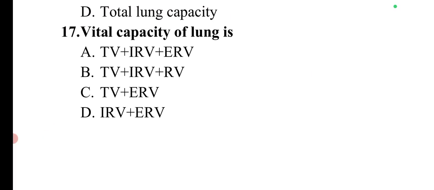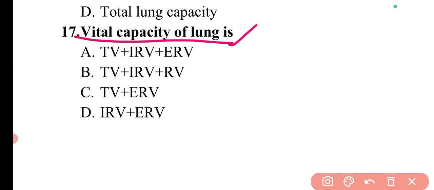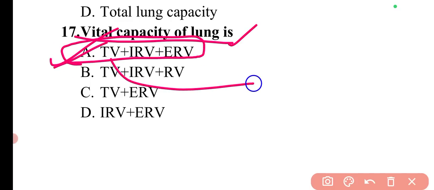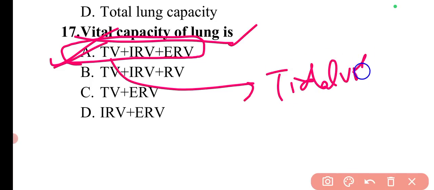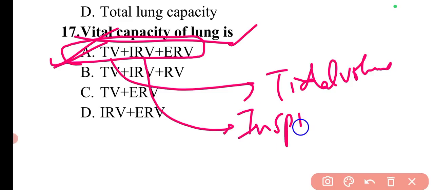Next question is, vital capacity of lung is. So vital capacity of lung is TV plus IRV plus ERV. That is, TV means tidal volume. IRV is inspiratory reserve volume.